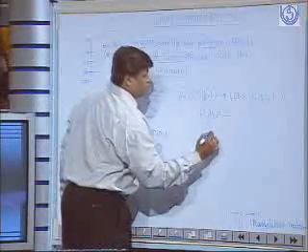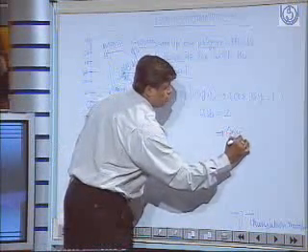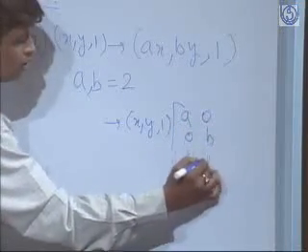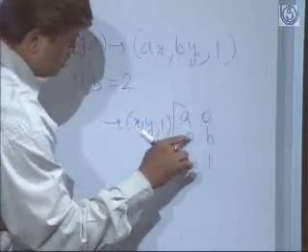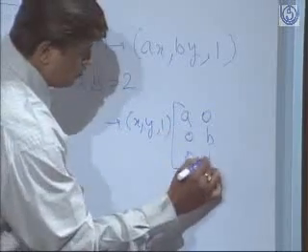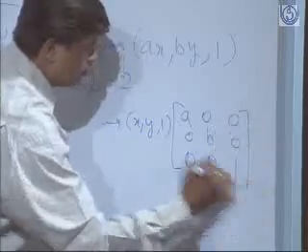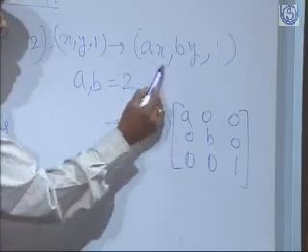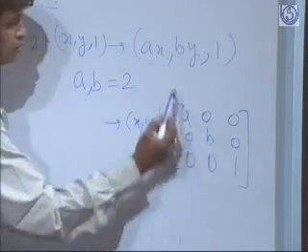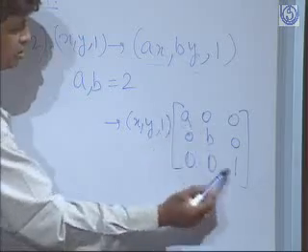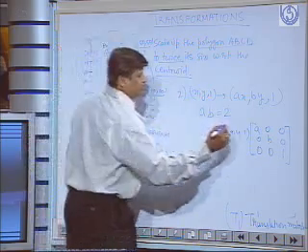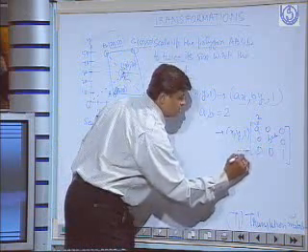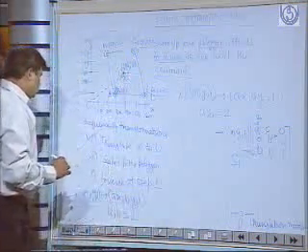So how the thing will resolve in the matrix form is nothing but x, y, 1, multiplied by a, 0, 1, 0, b, 1, 0, 0, 0, 1. So after matrix multiplication you will find that this into this, that is ax, this into this plus this into this plus this into this, by, and the last one, that is 1. So in order to scale up, factor a and factor b should be 2, and this is my scaling matrix, say S1. So two steps are resolved.